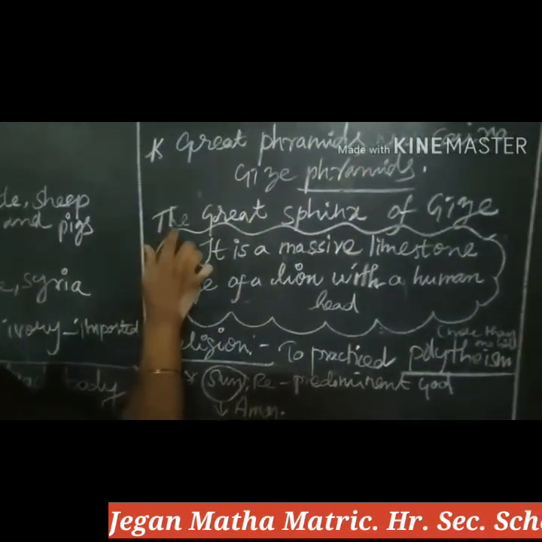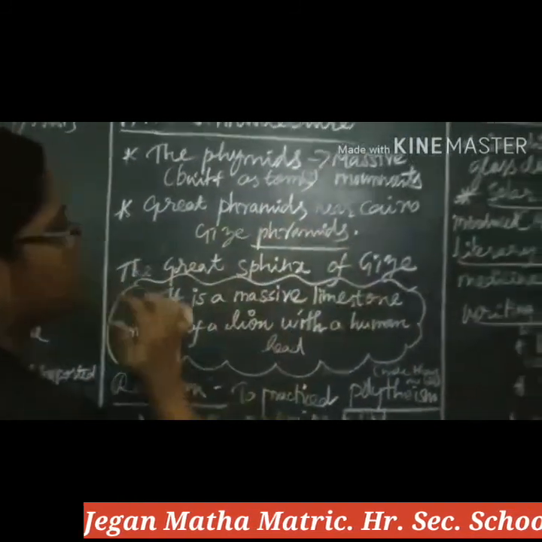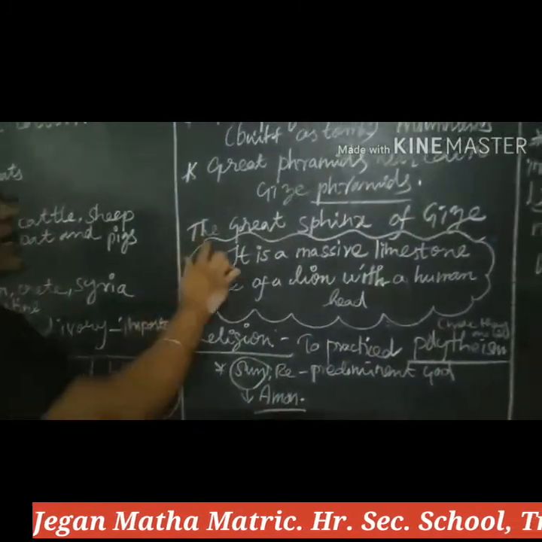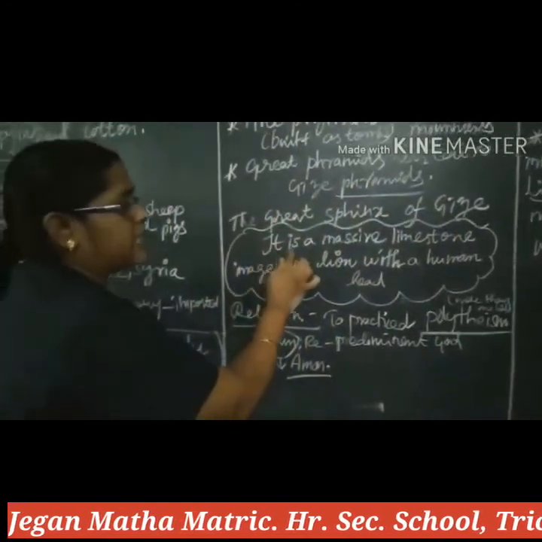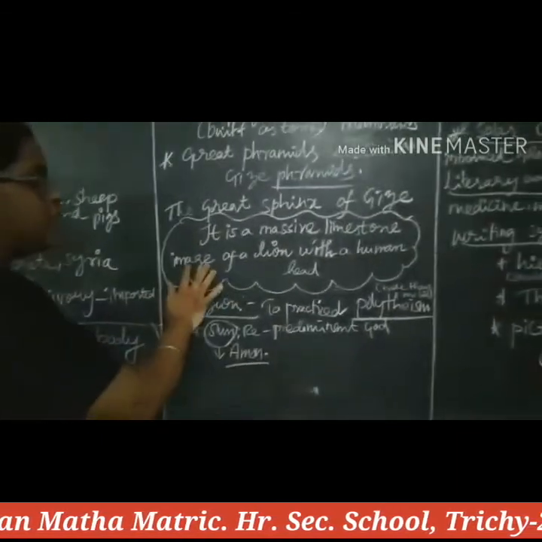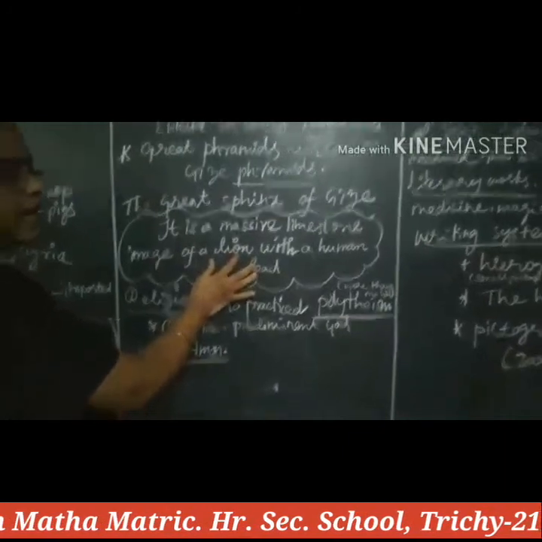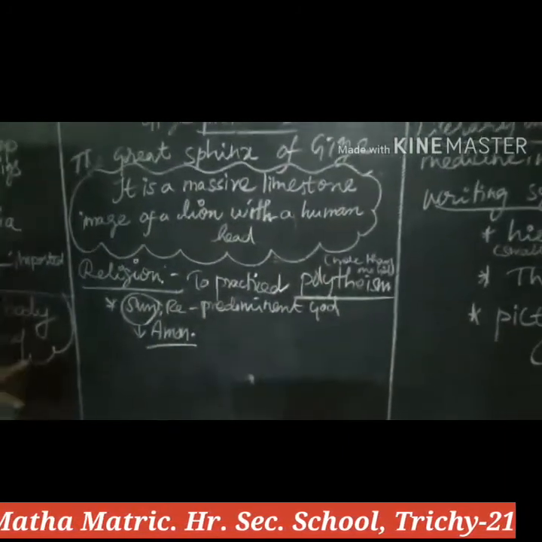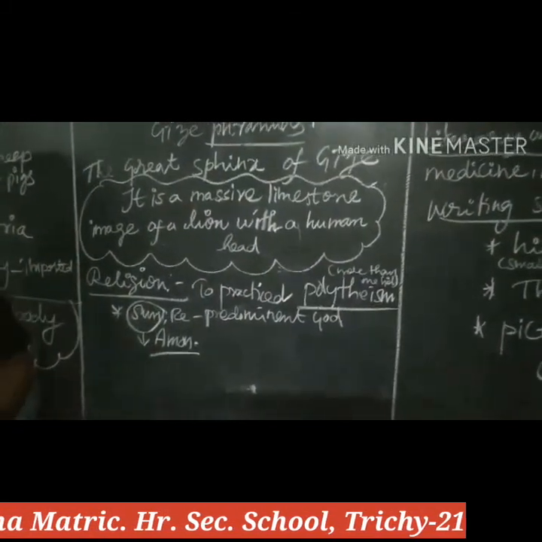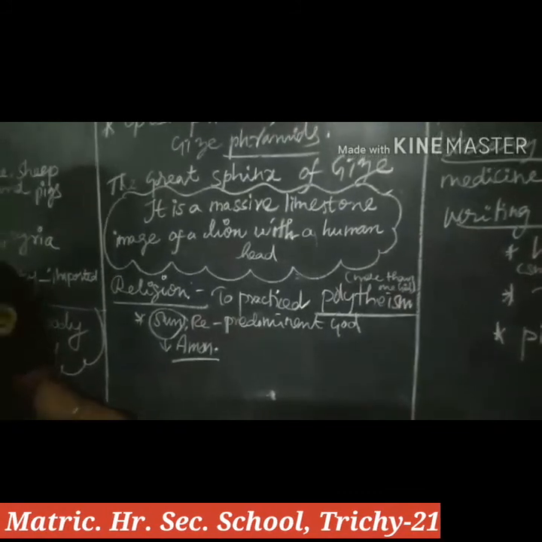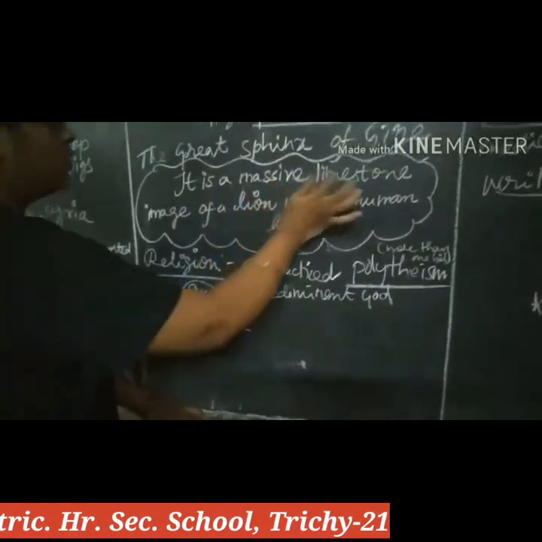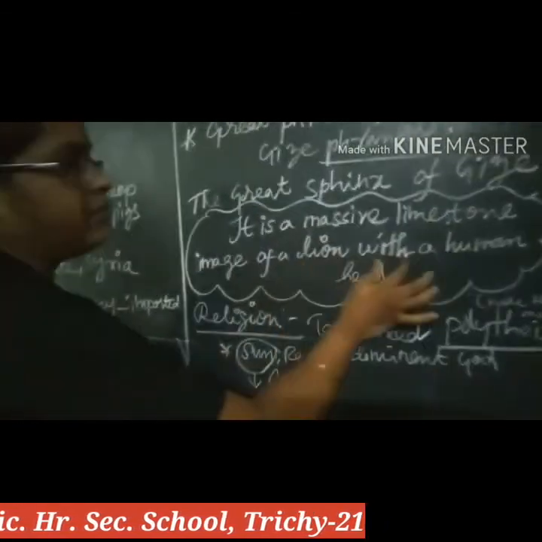And another one, the Sphinx of Giza. The great Sphinx of Giza is a very important one, children. It is a massive limestone image of a lion with a human head. Its body is a lion, but the head is a human head. It is the main important one.